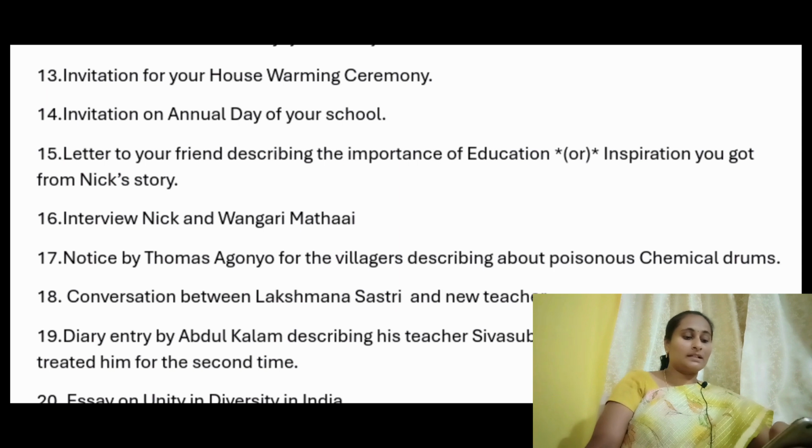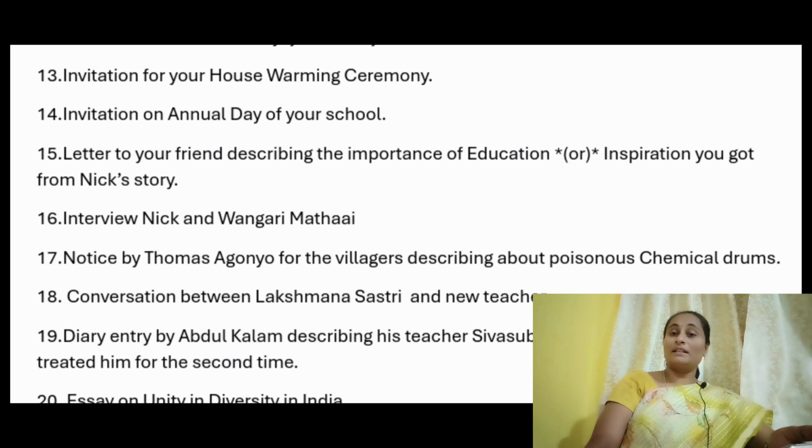And next question, a diary entry by Abdul Kalam describing how his teacher Shiva Subramania Iyer and his wife treated him for the second time. There is a chance to ask for the first time or for the second time also. His favorite teacher Shiva Subramania Iyer, who wanted to take out all these inequalities in society, calls Kalam to dinner at his house.